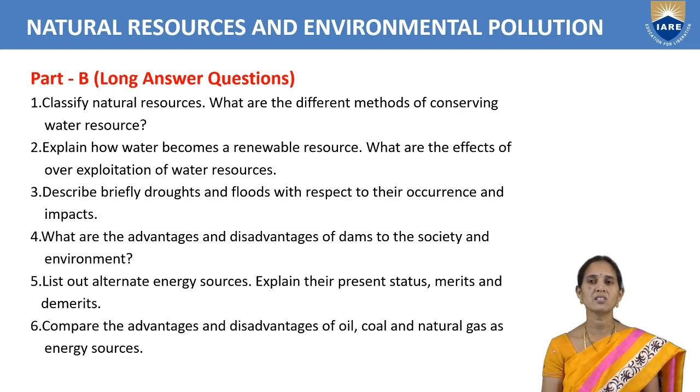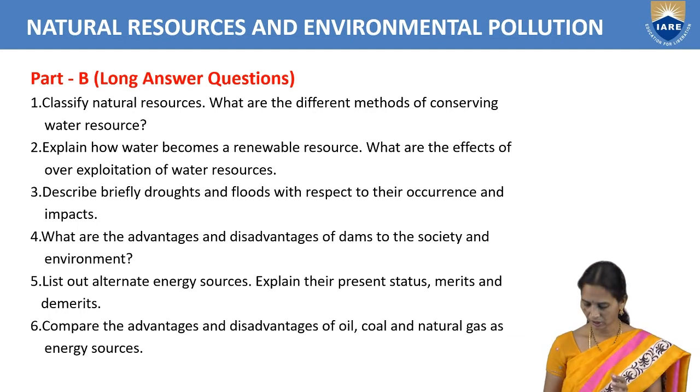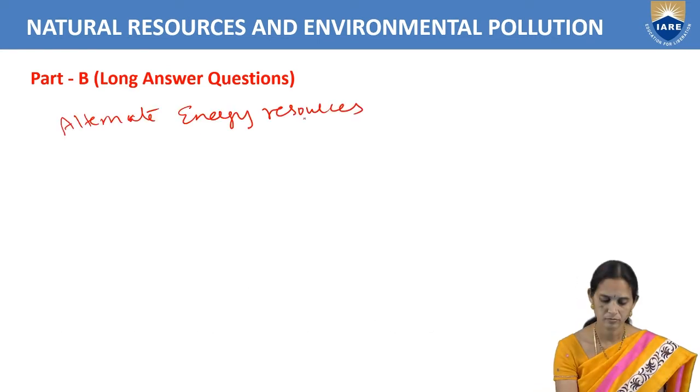Now compare the advantages and disadvantages of oil, coal and natural gas as energy resources. So here when we take coal, it is having advantages, disadvantages. Advantages means coal we can produce heat, okay, liberation of heat will be taking place, that we can use in industries, in the iron industry. But at the same time, disadvantage, it will give more pollution, more ash content we get. So that we have to write. So like that only we have to write for crude oil and natural gas, advantages and disadvantages.